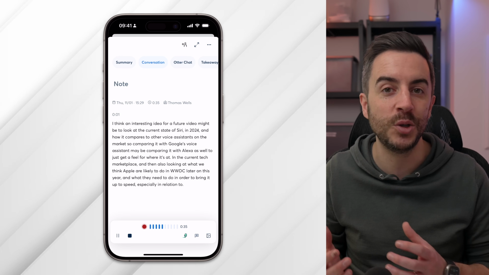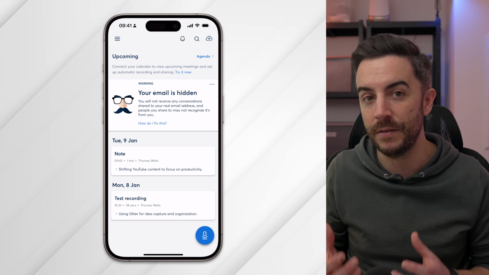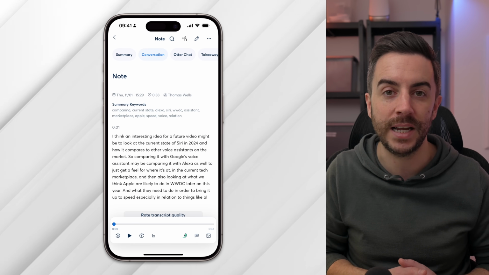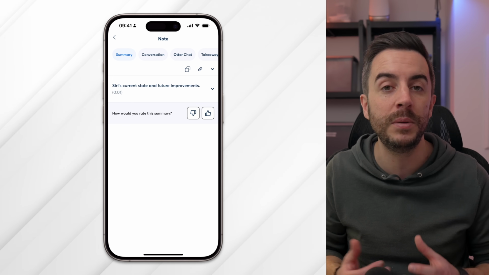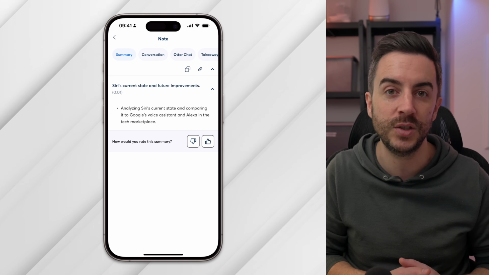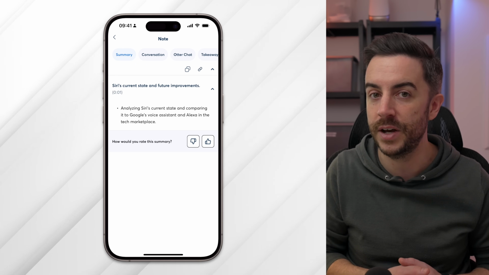For me, this app is all about capturing and storing ideas. If I have to wait until I'm able to grab my phone and type something down every time, there's a good chance that I'll miss something valuable. If you want to use Otter the way that I do, then I believe the free version will be more than sufficient. However, if you plan on using it with a team or for transcribing Zoom calls or long podcasts, for example, you'll need to consider a paid version.